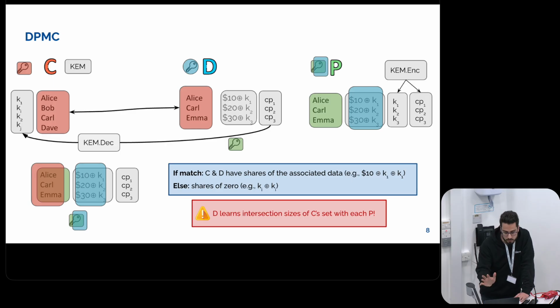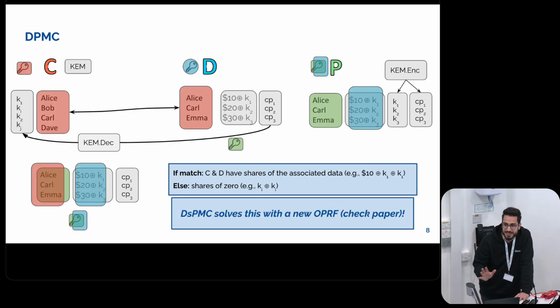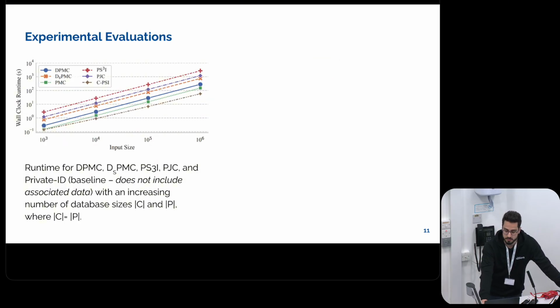So to solve this problem, we have the second protocol, which I will skip in this presentation. But the high-level idea is that we have a new OPRF that allows multiple senders to send their data, and then we can re-randomize the ciphertext and also shuffle them. We use this property to mix data from multiple Parties P and hide all these intersection sizes when the delegate node performs the intersection or the left join.